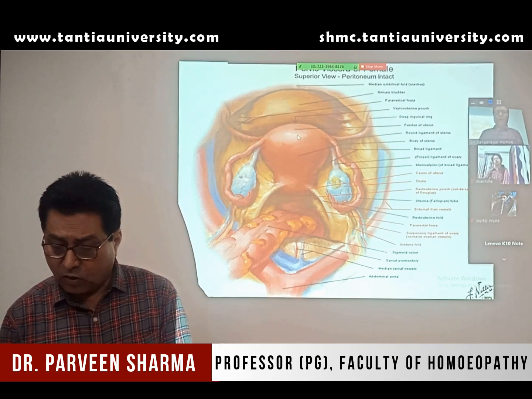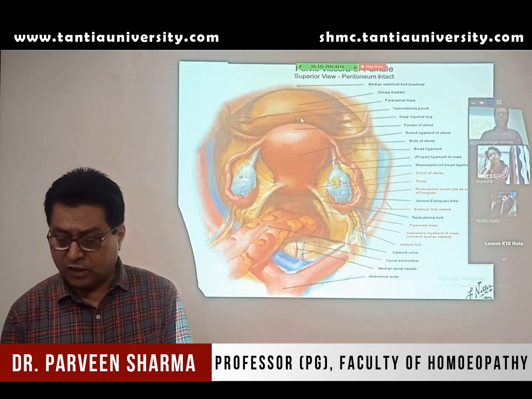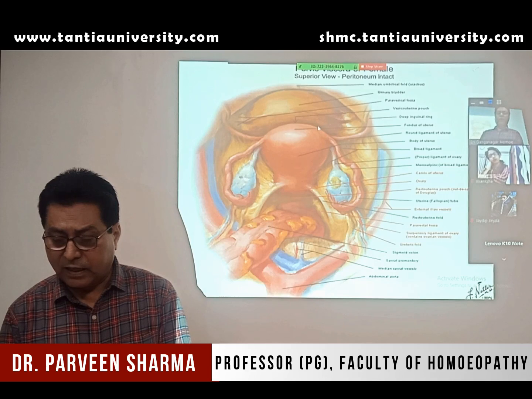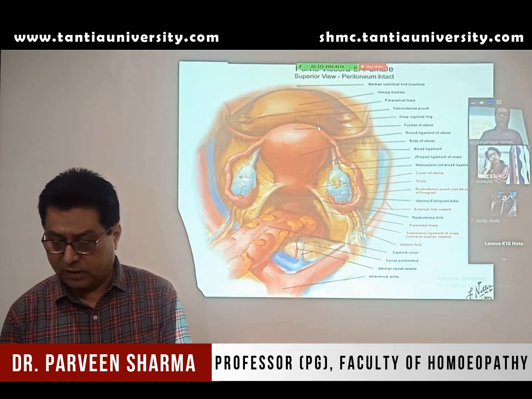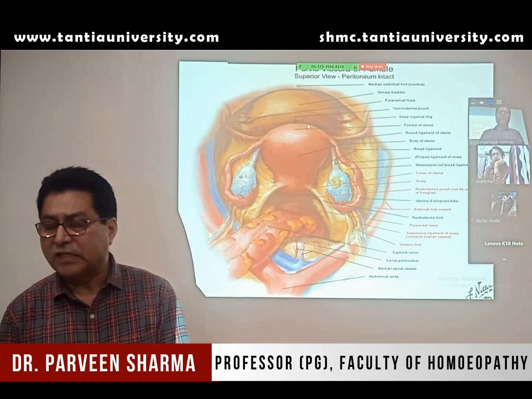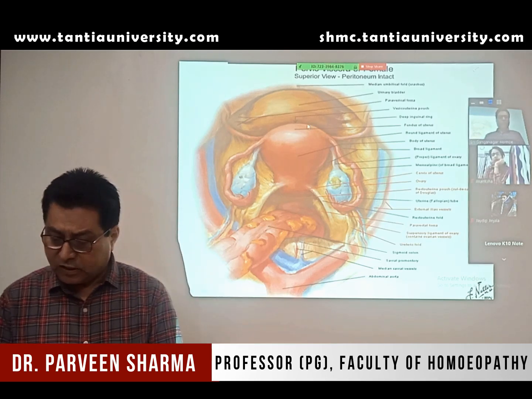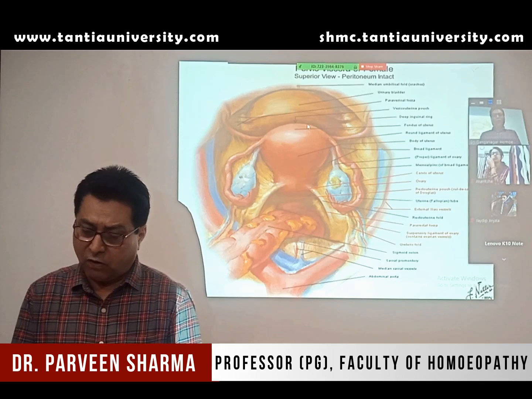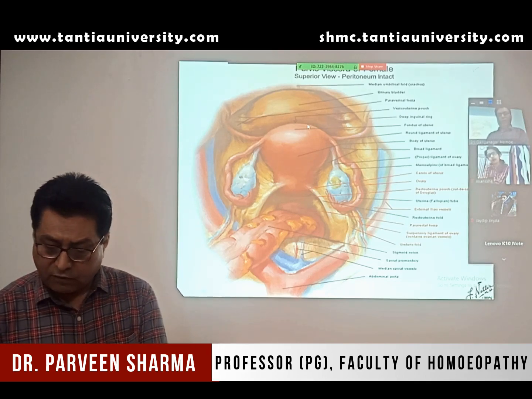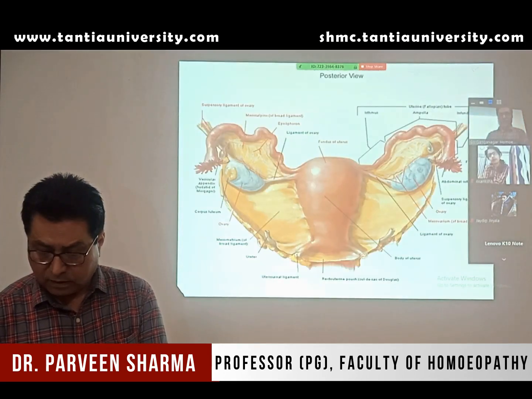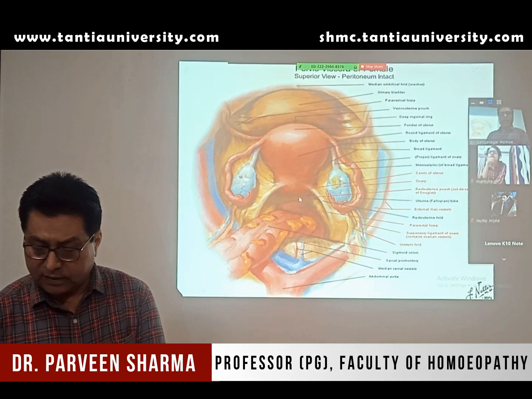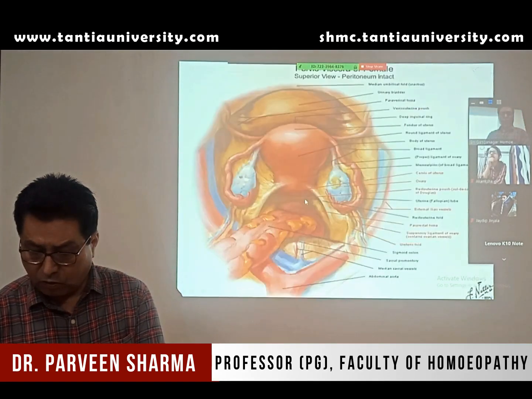Now the fold of peritoneum which covers the posterior surface of the bladder continues to cover the anterior surface of the uterus also. So a depression, a pouch, is formed, which is known as the vesico-uterine pouch. The vesico-uterine pouch is a fold of peritoneum, a space. And the fold of peritoneum which covers the posterior surface of the uterus continues with the rectum here, behind the cervix also. This is the recto-uterine pouch.